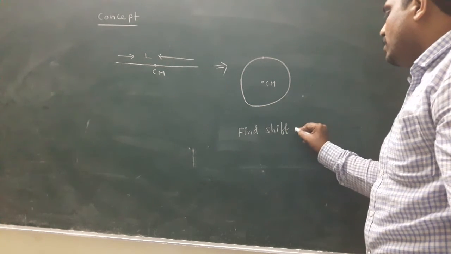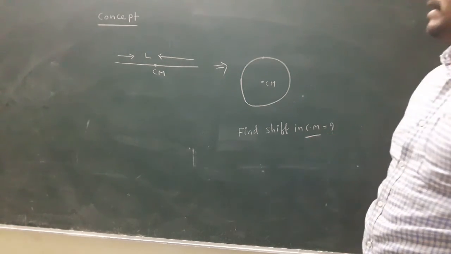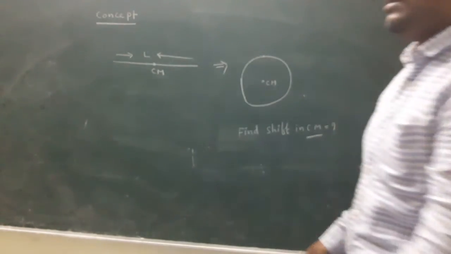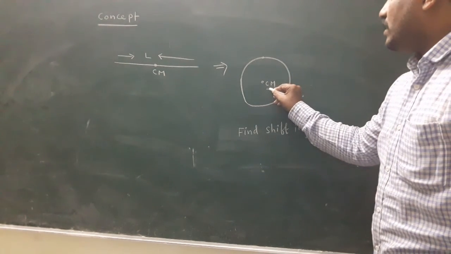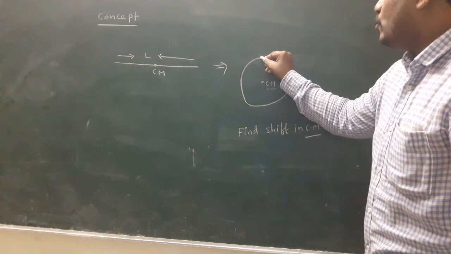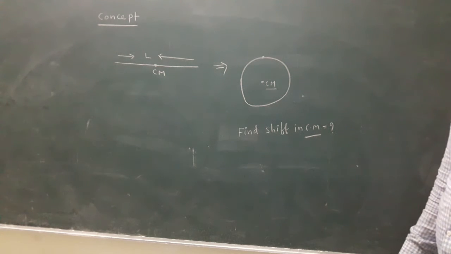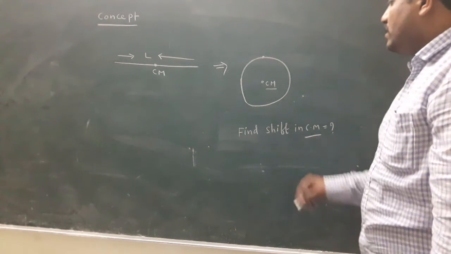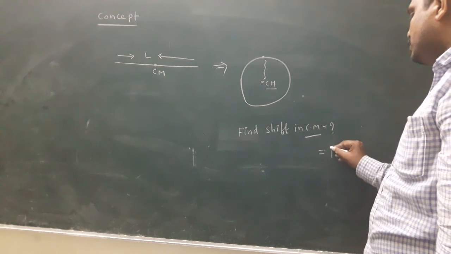First, a uniform wire is taken. Wire length is L. Here it is bent in the shape of a ring. Here a new center of mass is here. Old center of mass is here. Here the question is to find the shift in center of mass.